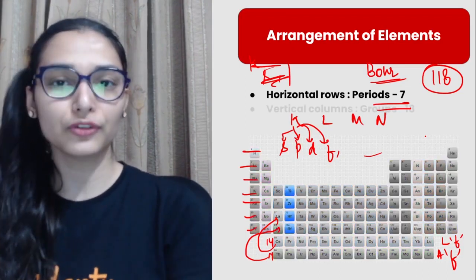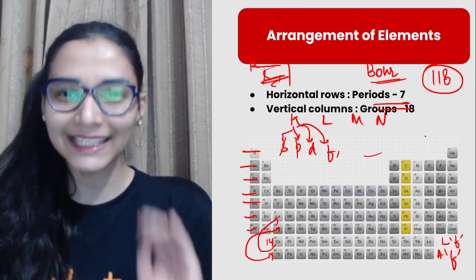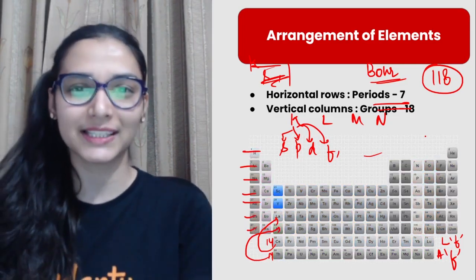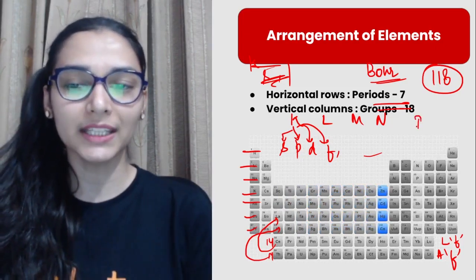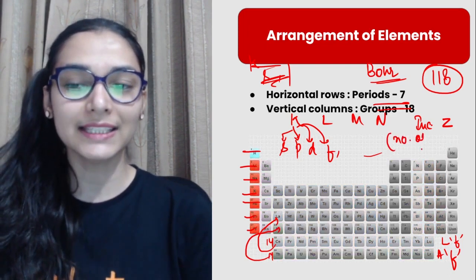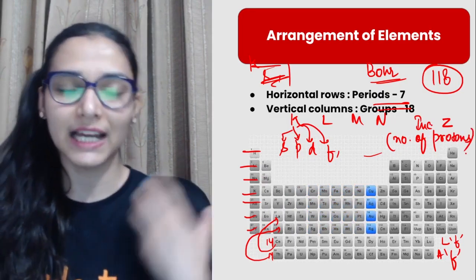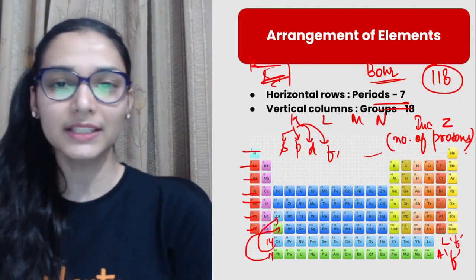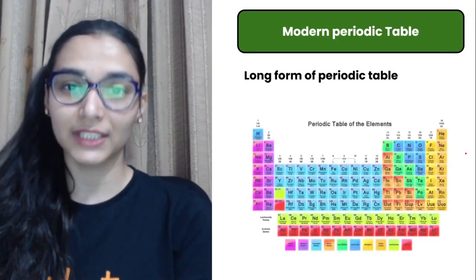So for now you need to remember 7 periods and we are having how many groups? 18 groups are there. इतने सारे elements were now discovered, newly elements. Okay, so all these elements are arranged on what property? Increasing order of atomic number, or I can say rather increasing order of the number of protons, because atomic number क्या है? That is simply the number of protons. उसके increasing order में you arrange the elements, you get the classification. And all the salient features about this also you need to remember.